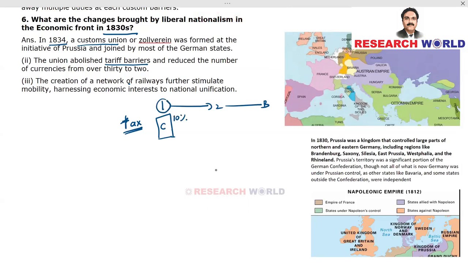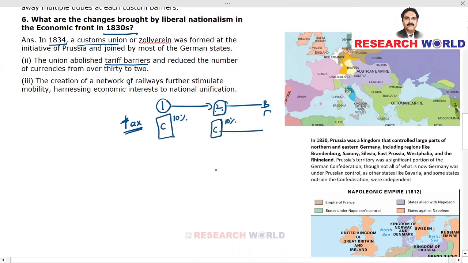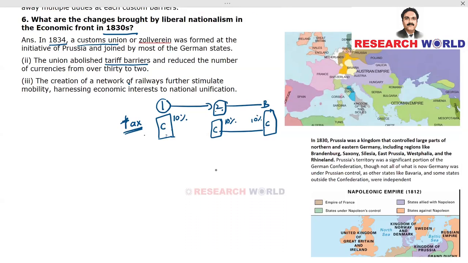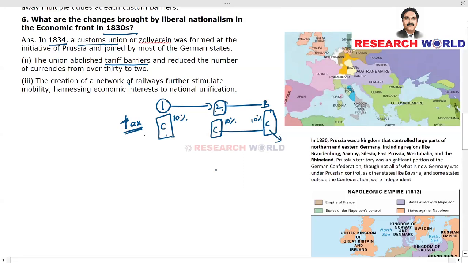When this good is carried to another town or a place where you have got another customs barrier, they will charge for the same commodity another 10 more percent. When this moves to another point, let's say point 3, the same commodity attracts another 10% duty. So look at this, same commodity taxed 3 times, meaning that it becomes so expensive that finally the seller will not be able to sell it to a common man. So this started really affecting the business.